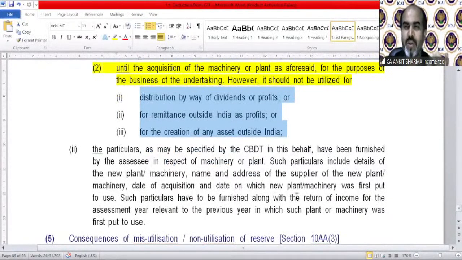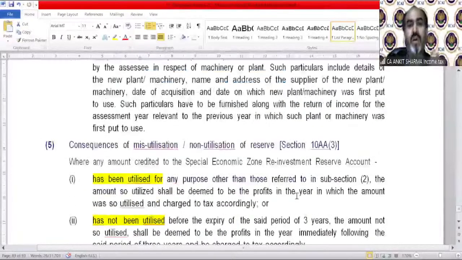These are certain conditions. You can read it, of course. Consequences of misutilization and non-utilization: what will happen? I just told you. What will the government do? Income tax does one thing. If you misutilize it, it is going to be taxable in the year of misutilization. Of course, if you do not utilize it, then that amount is going to be taxable in the year the 3 years expire.